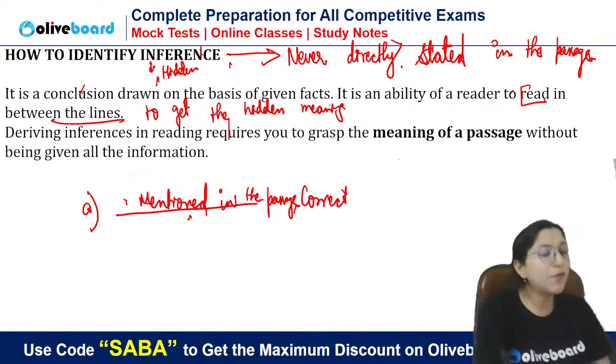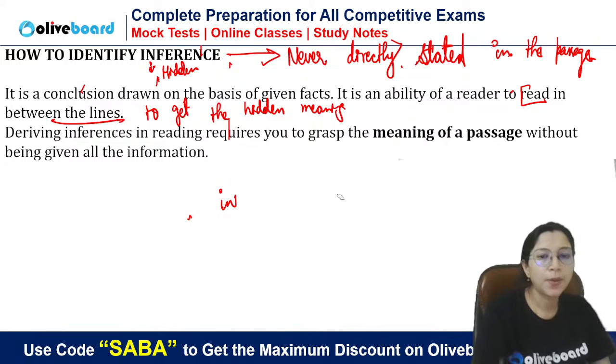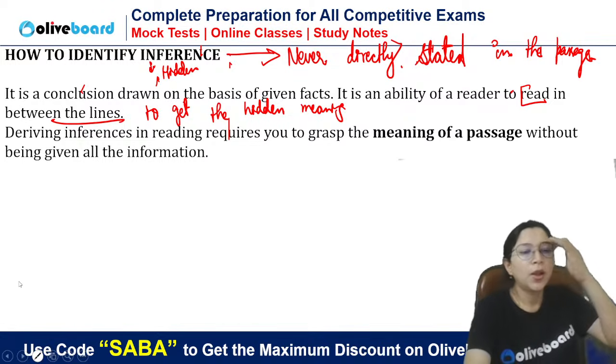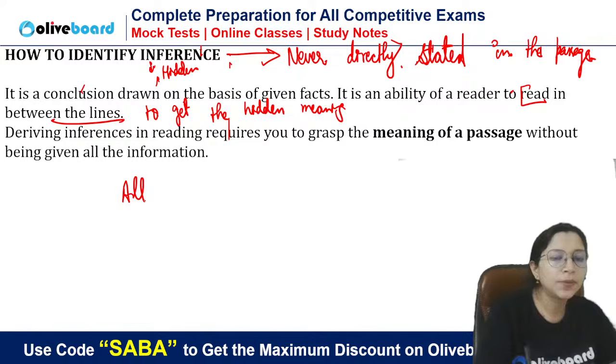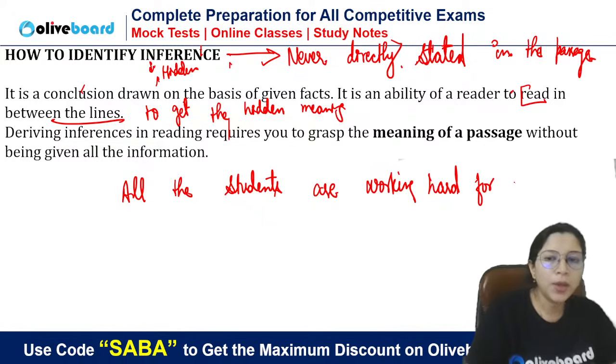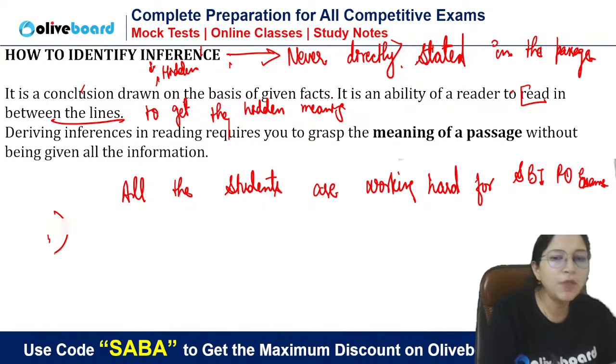Now, there can be multiple inferences from a single statement. Like one simple example I'm giving you. If I say, just one statement, all the students are working hard for their upcoming SBI PO exam. Suppose I write this, can this be the inference?